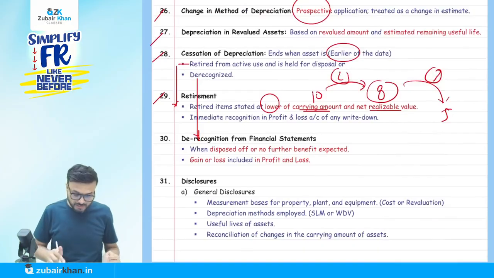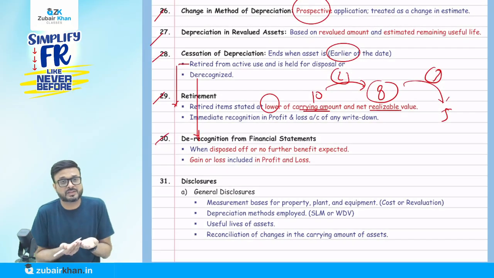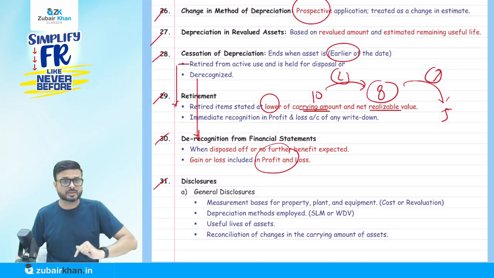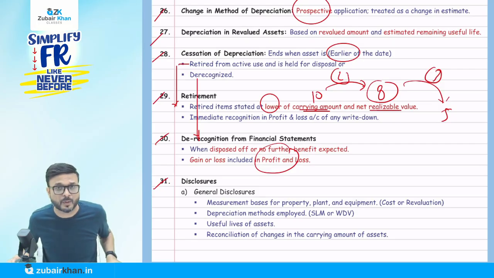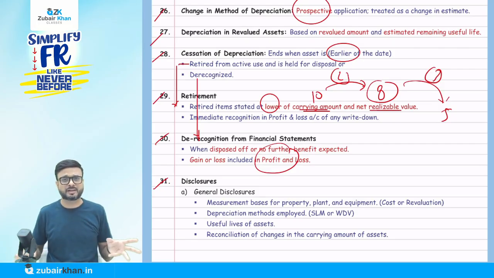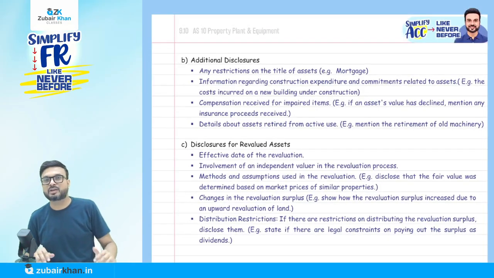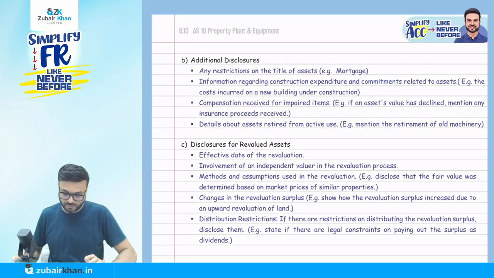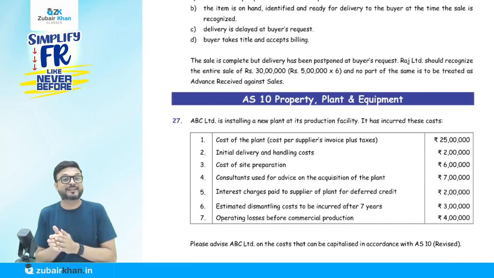Okay. Now derecognize, we have removed from the books of account. Obviously, if we have removed the assets from the books of account, how will we charge the depreciation on that? And the difference will go to profit and loss account. This disclosure of AS 10 is not important at all. No need to even read it. In the regular EO batch, I just read it, but it is not at all important from the examination point of view.